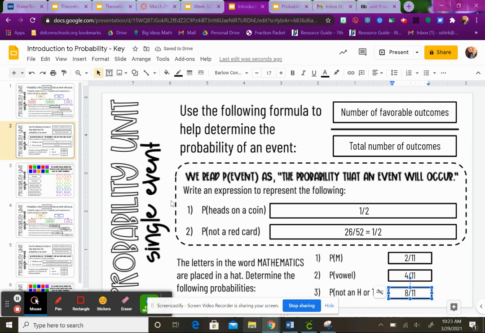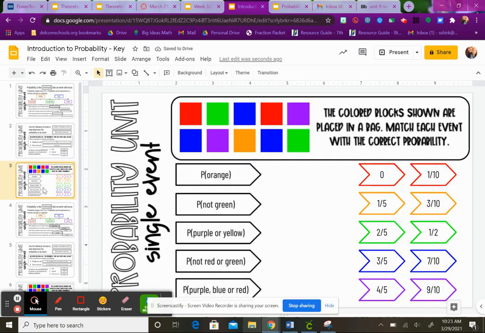So that is our notes for today. The next slide, you're going to also do the same thing where you match up which one of these answers matches. So the only issue I want to point out is when you're looking at this one, not green, there are 8 of them that are not green, which would be an 8 out of 10. You should notice that there are no 8 out of 10s because we can simplify fractions. So we're going to drag the 4/5 to the not green.